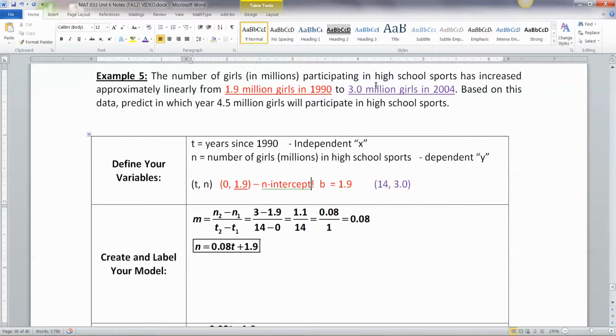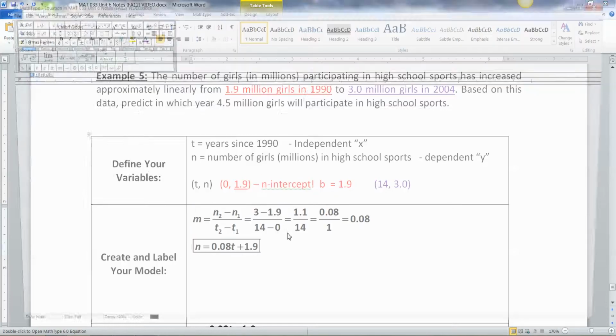Then they gave us this purple one right here, 3.0 million girls in 2004. 2004 is 14 years away from 1990, right? So you can take 2004 and subtract 1990, and you'll get 14. So 14, 3. There's our other point. Now we know the N-intercept is 1.9. All we have to do is find the slope.